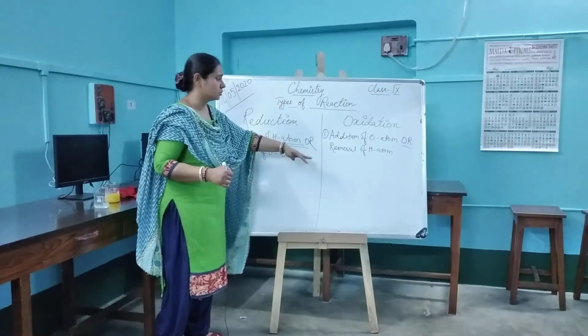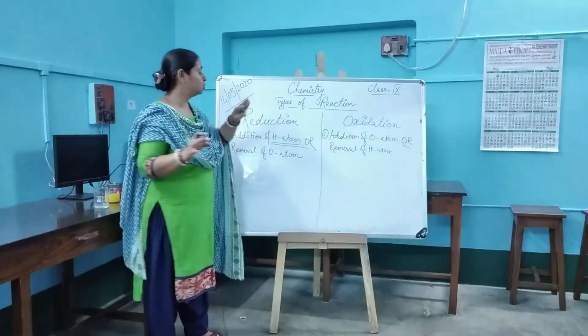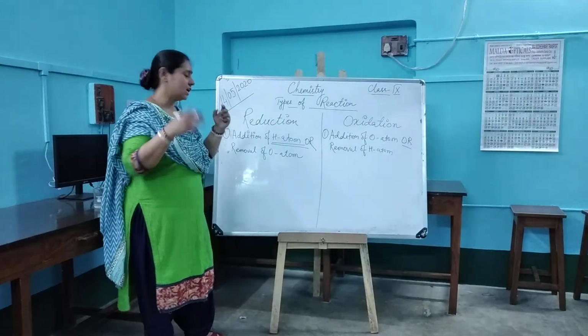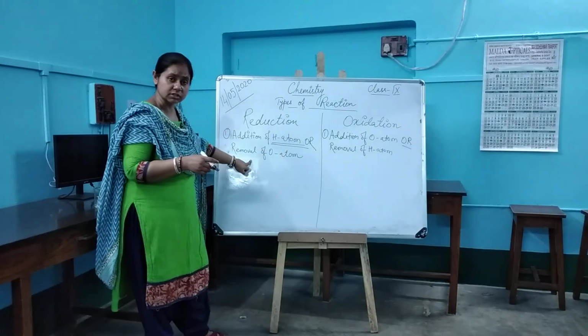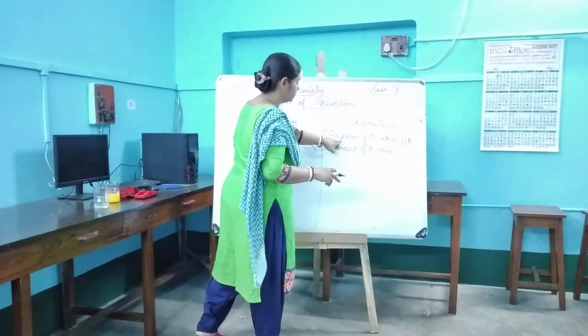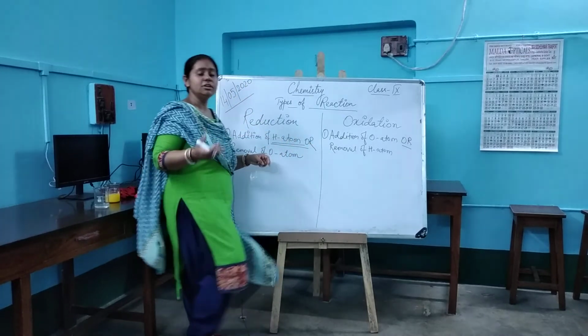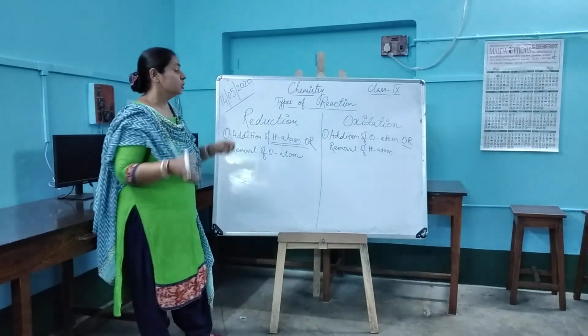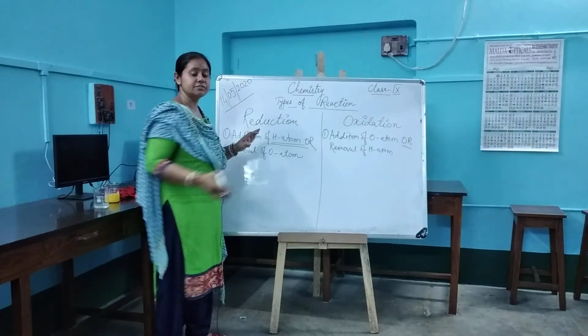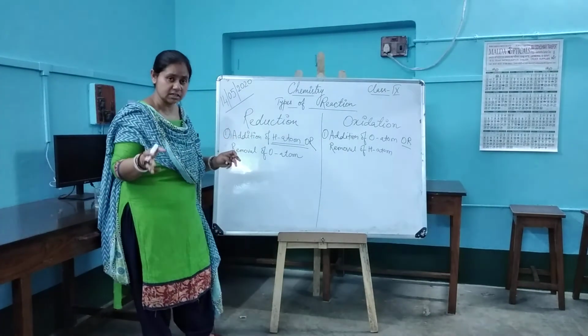Any of the processes will tell you about either reduction or oxidation. For oxidation also, either this or this. So any of it can be possible. So the process will be classified according to the changes taking place.